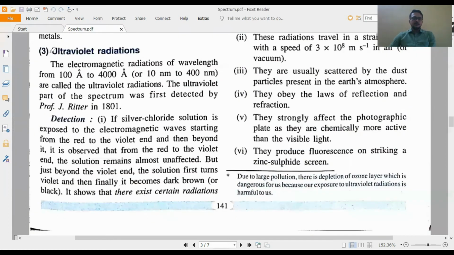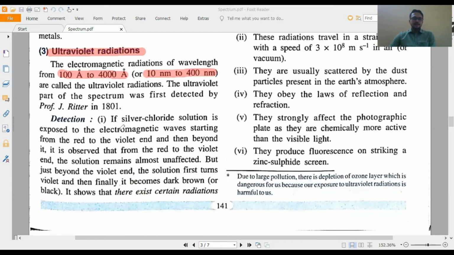So this is the ultraviolet radiation. Here keep in mind the wavelength range: 100 angstrom to 400 angstrom. If you get the option in nanometer, then it is 10 nanometer to 400 nanometer. Remove a zero and it converts into nanometer.